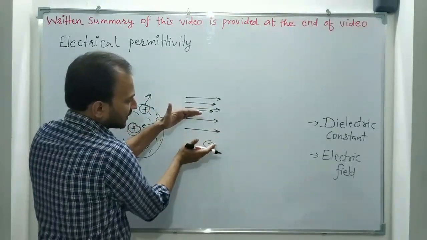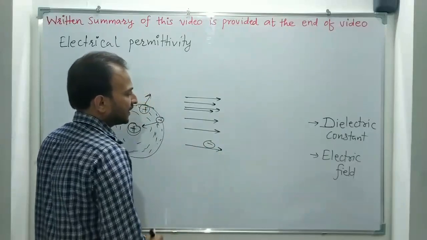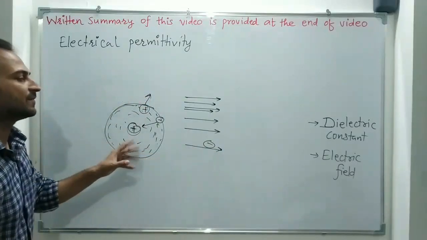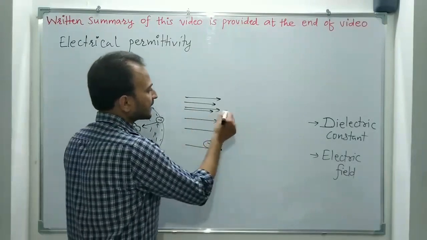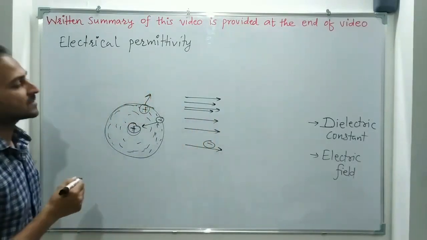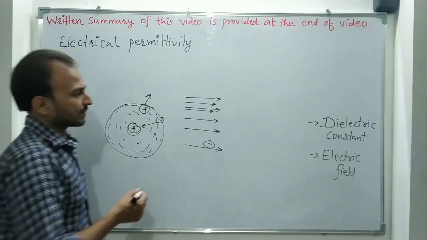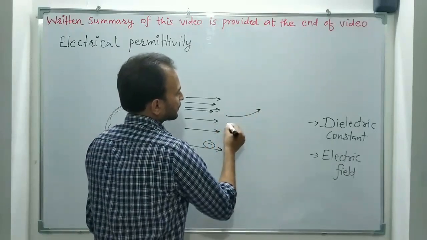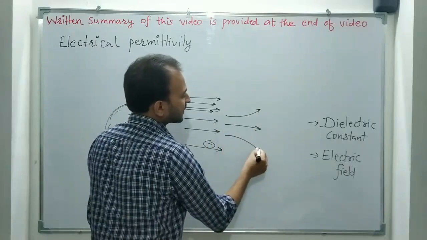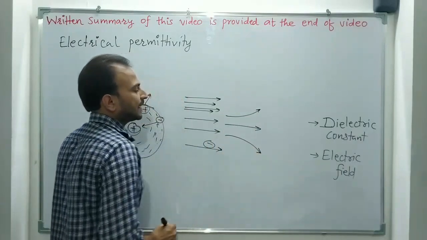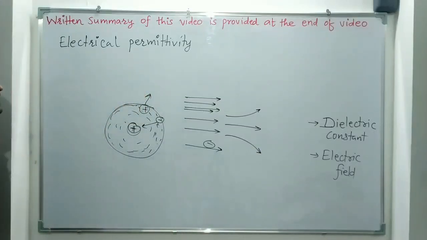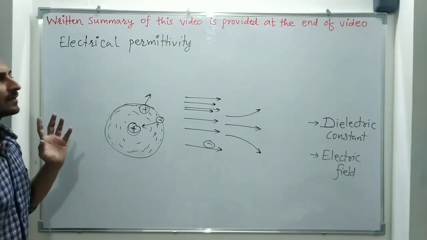If the separation between the lines is large, that means the electric field is weak. If all the lines are in the same direction, then the electric field is unidirectional. If the directions of the electric field lines are random, the electric field is not unidirectional. So this is a little about electric field.